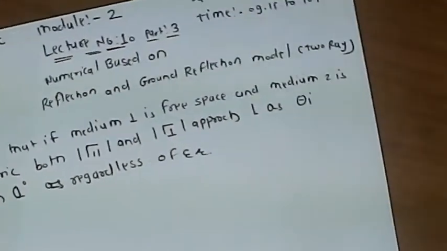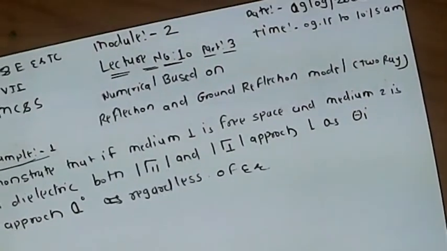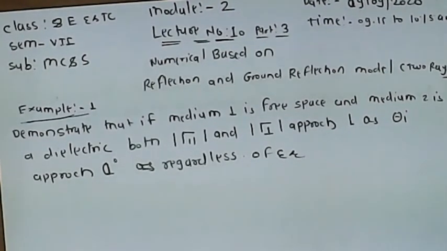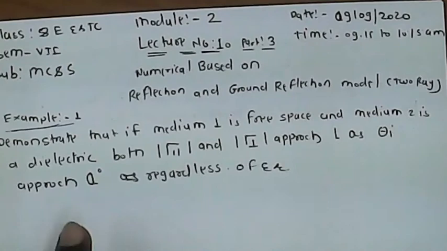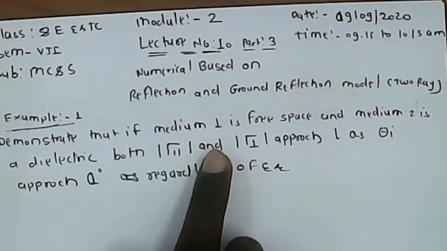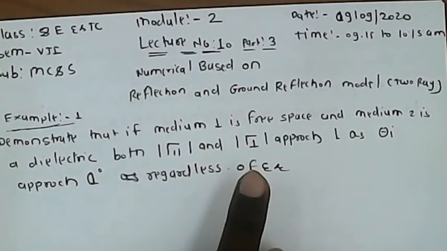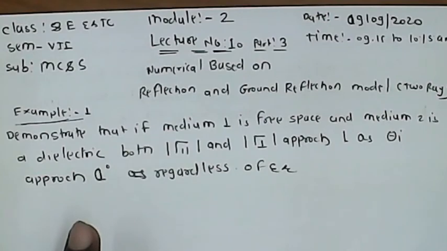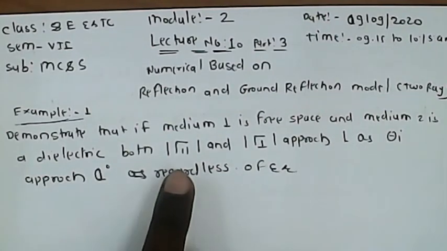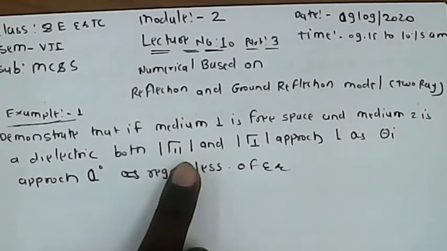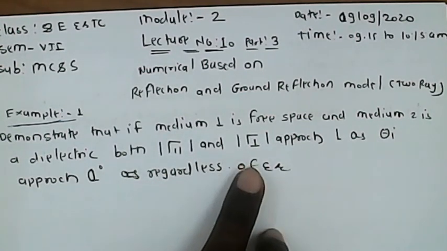So basically we start to calculate the numericals based on this. We first demonstrate that if the first medium is free space medium and the second medium is a dielectric medium, the Fresnel reflection coefficient for the parallel polarization and the reflection coefficient for the perpendicular polarization approach 1.